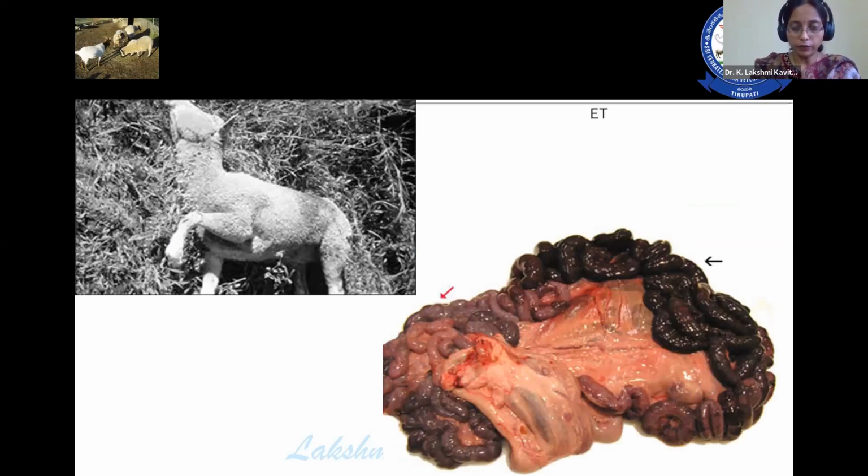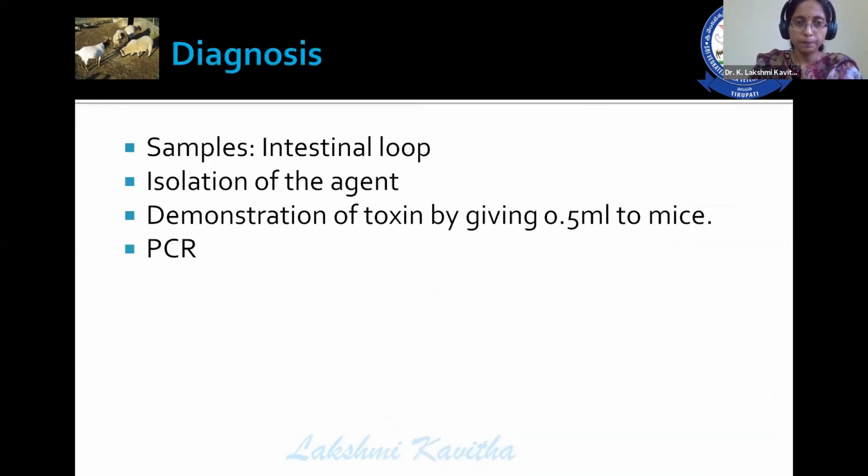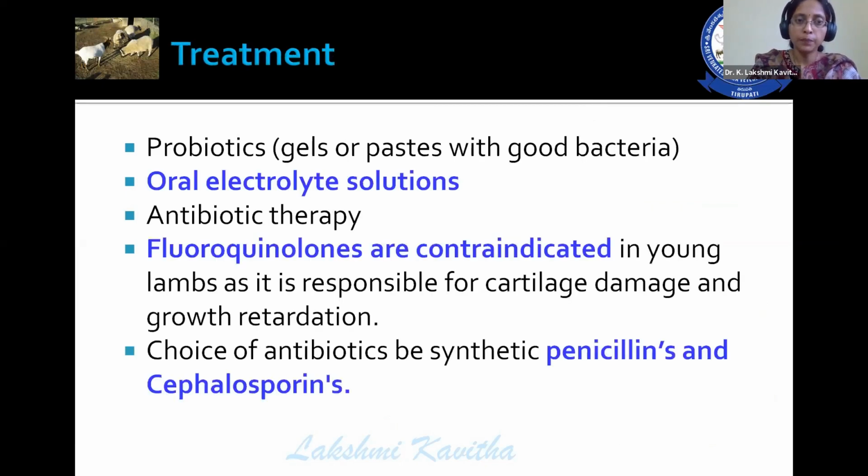If you go for the postmortem, the intestine shows a dark colored small intestine. This is because of the toxin. Coming to the diagnosis, the samples to be collected are intestinal loop; isolation of the agent; demonstration of toxin by giving 0.5 ml to mice; and PCR.